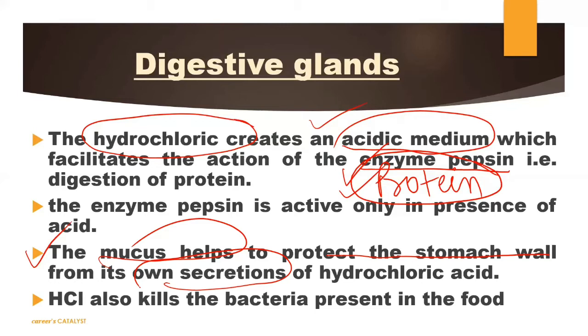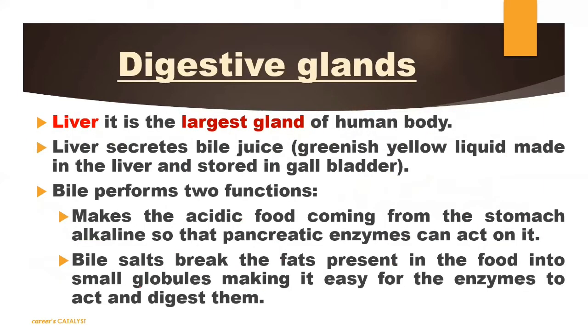Okay, now we will talk about the next, that is the liver. The first very important point here is that the liver is the largest gland of the human body. The liver secretes bile juice.